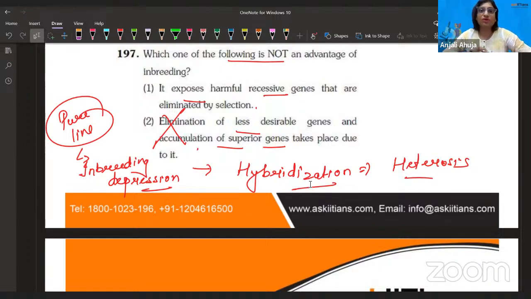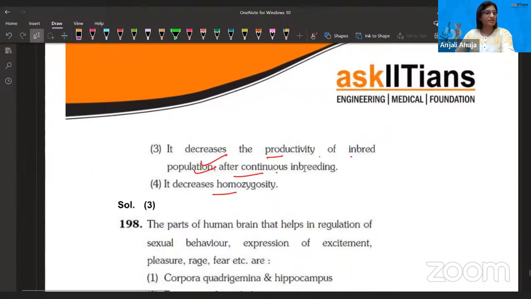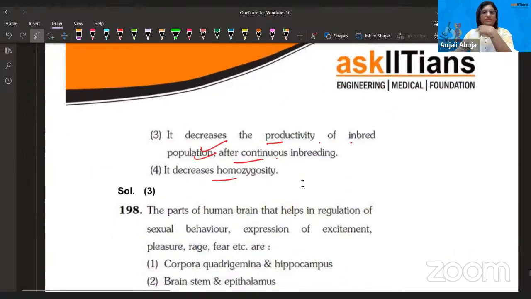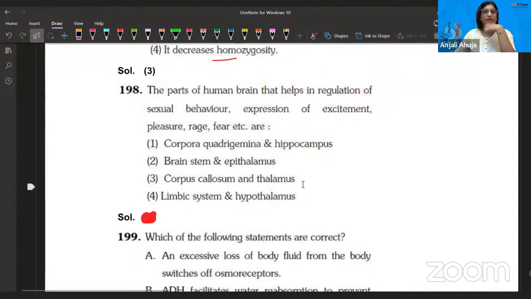So now, which of the following is not an advantage of inbreeding? Okay, it exposes harmful recessive genes that are eliminated by selection. Guys, I think I'm gonna do a little research on this because I feel there's a problem with this question, or maybe this answer sheet that one of my team members has made. So I'll come back to this question again by the end. So let's move toward the next question.